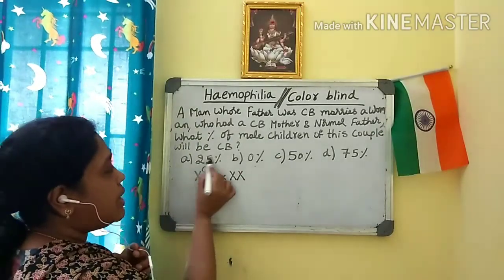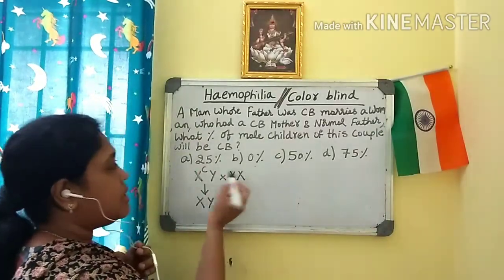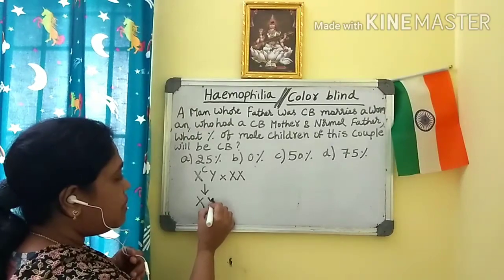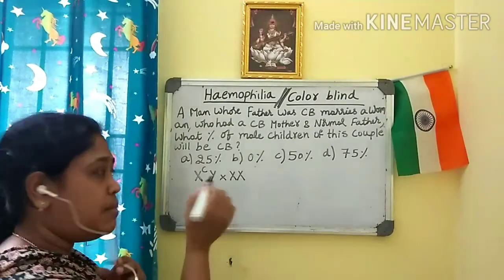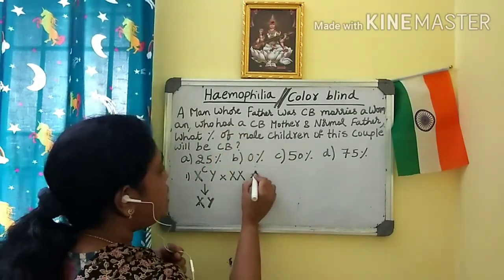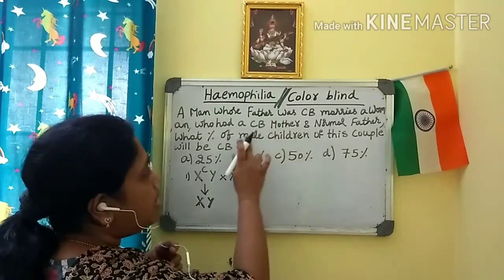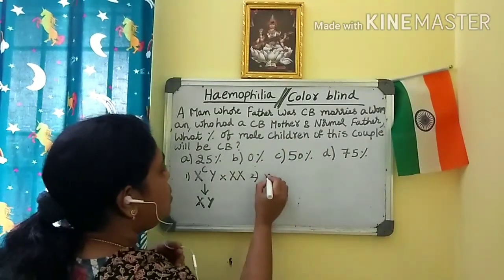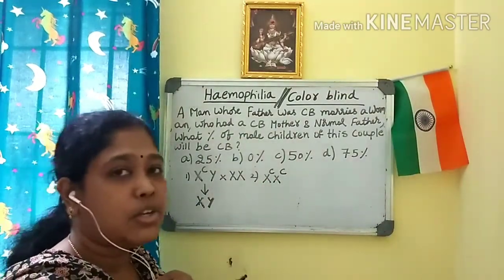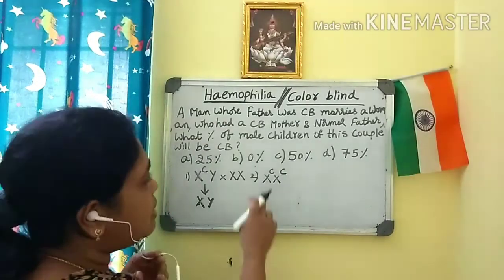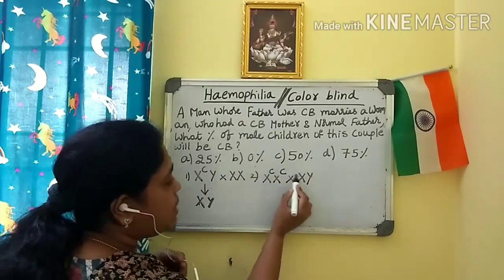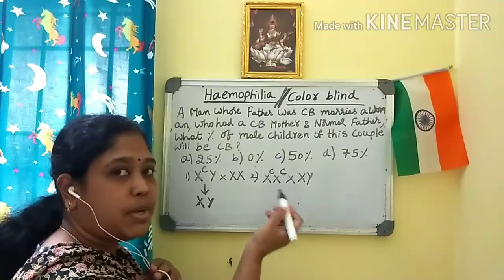So if you cross XCY with XX, you will get XCX and XY. It means a normal son will be produced even if the father is colorblind. This is the first thing you have to make a note of. And the second one is he married a woman who had a colorblind mother. Colorblind mother means if both the X chromosomes have the colorblind gene, then only the female will become colorblind. Colorblind mother and a normal father. So if you take the gamete formation, we have seen how we make the gametes in a Punnett square.